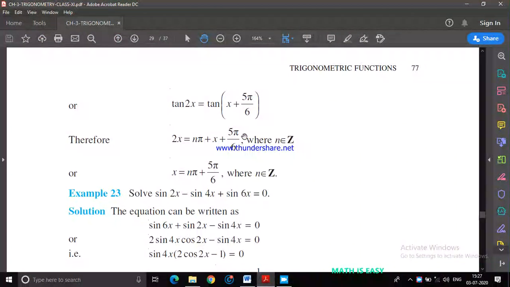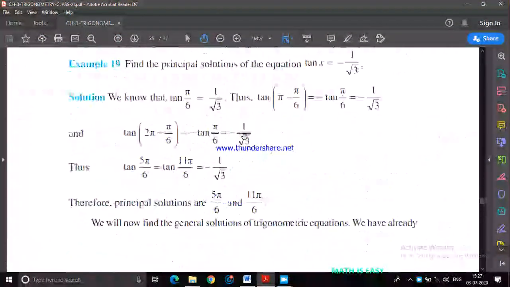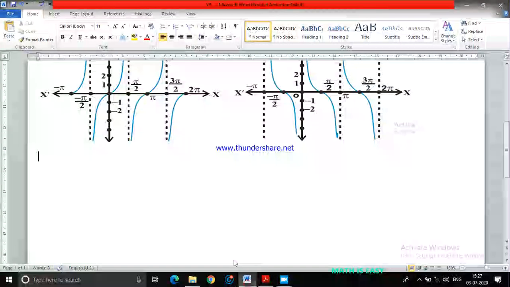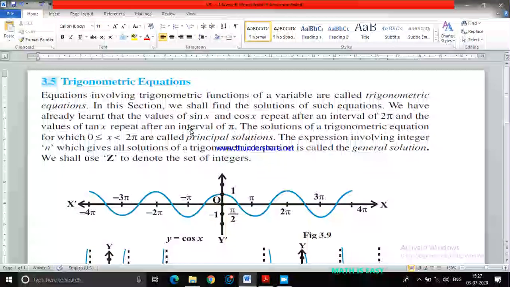So in today's class we are going to discuss the general solution of a trigonometric equation. So just go through this topic once. Equations involving the trigonometric functions of a variable are called trigonometric equations. So in this section we shall find the solution of such equations. The equations which involve trigonometric functions are called the trigonometric equations.